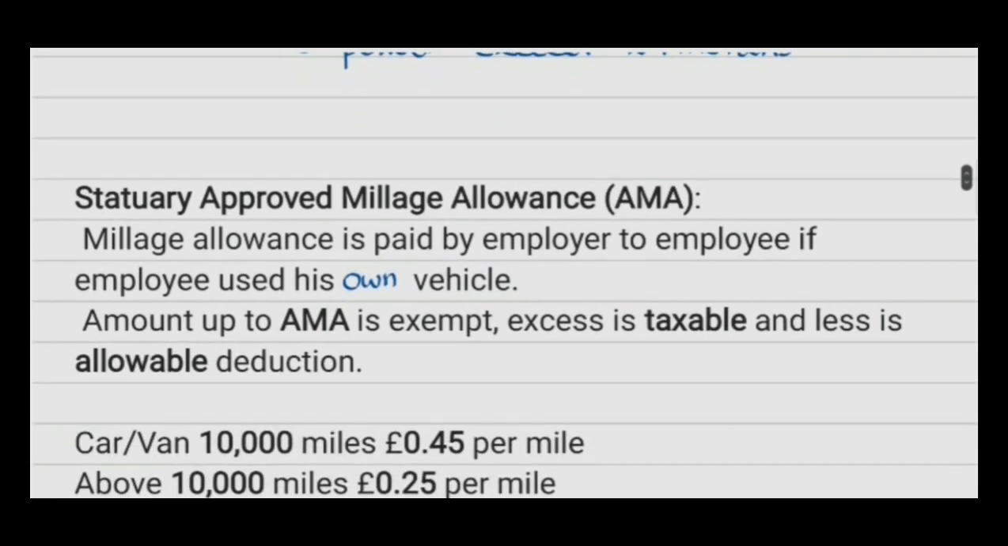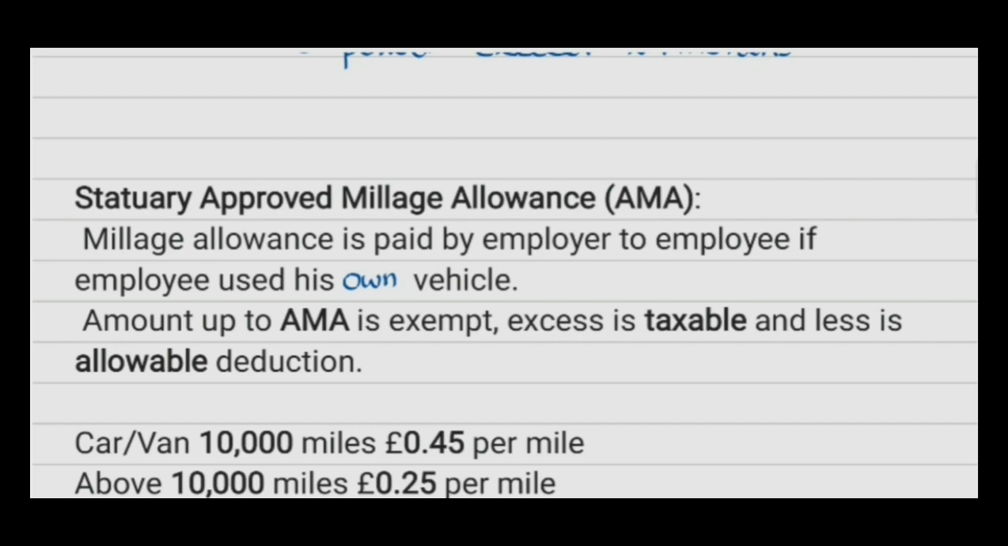Now it is about the statutory approved mileage allowance. Mileage allowance is paid by the employer to the employee if the employee uses his own vehicle. The amount up to the approved mileage allowance is exempt. Excess is taxable and less is an allowable deduction.